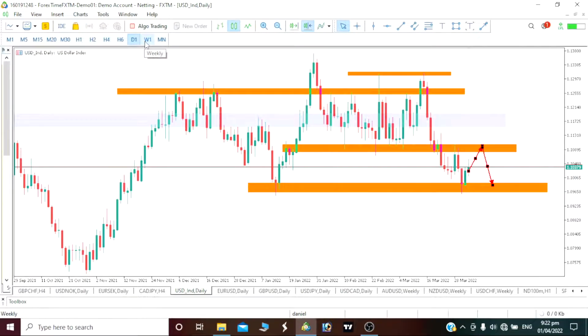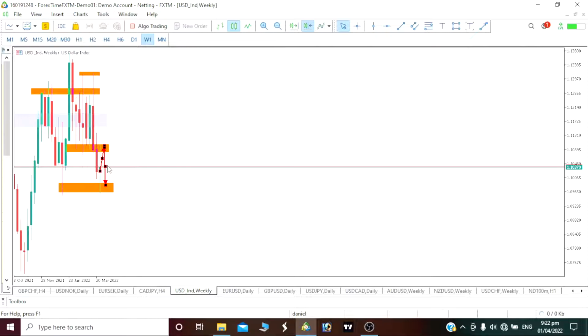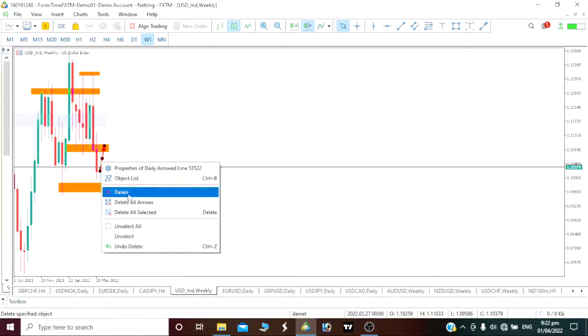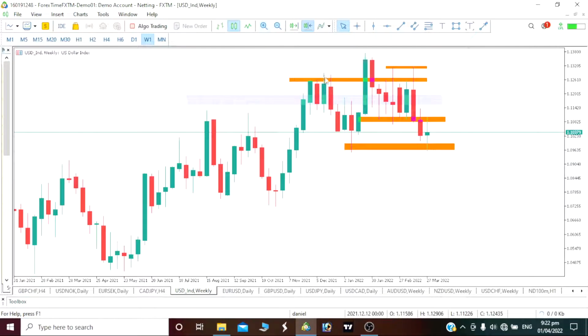Now let's analyze it this way by going to our weekly time frame. Let's see if you can pinpoint some things there. As we can see, our price has been going down. Our price pushed up to give us that retracement. Now our price has given us that break of structure down. We've now seen that pullback up. So we should be seeing a continued push down and break of this structure. That is exactly how we should be seeing our US dollar index. That is why I say that we will be going bearish this week on our USD index.